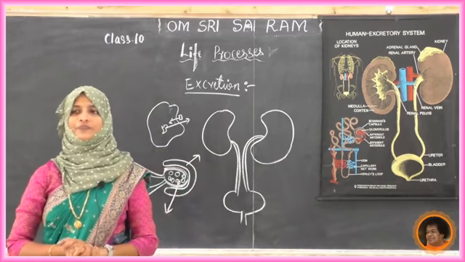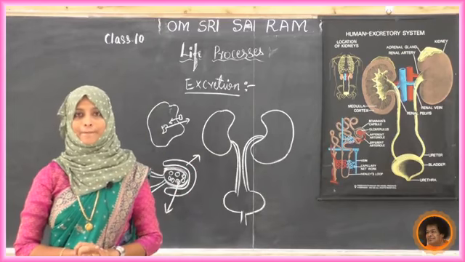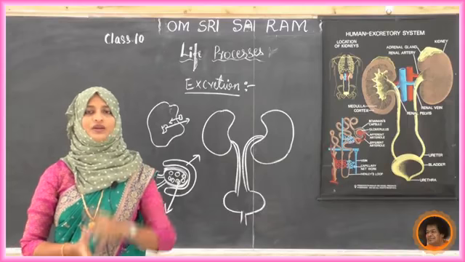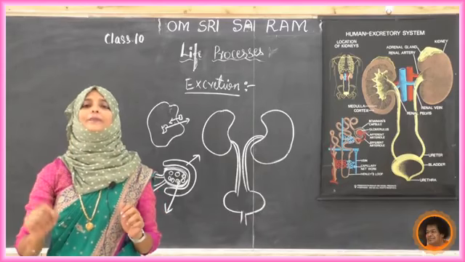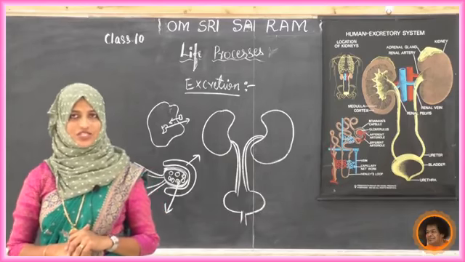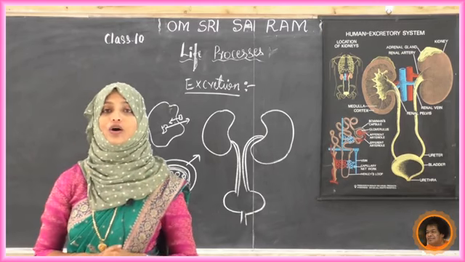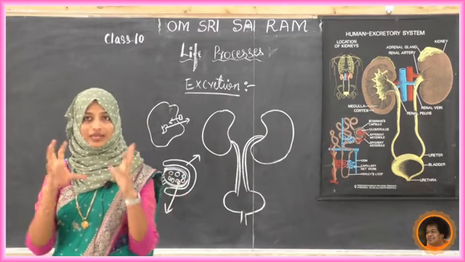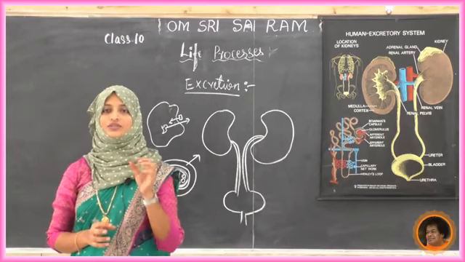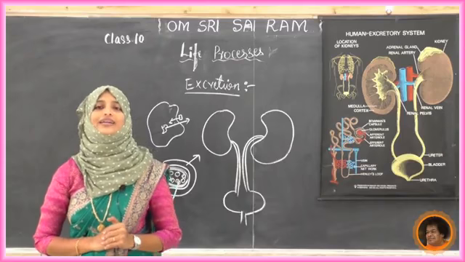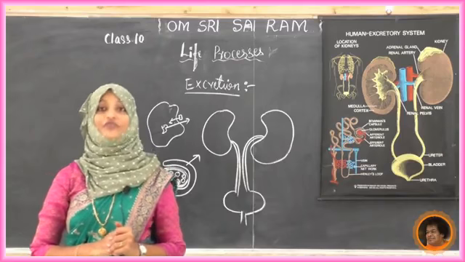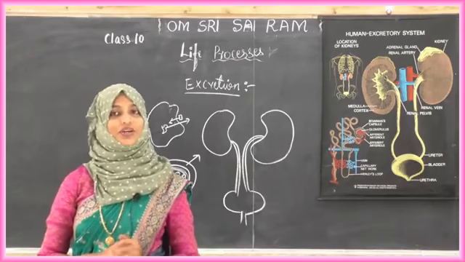Third question, with a neat labeled diagram of the excretory system, describe the working principle of the heart. Fourth, draw a neat labeled diagram of the nephron with explanation. Okay, thank you students.